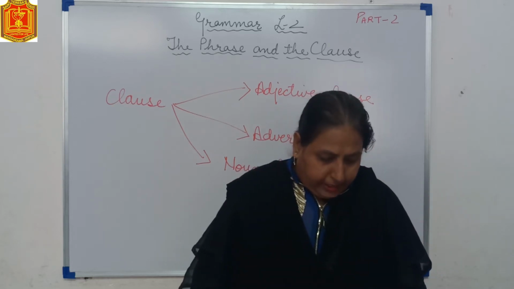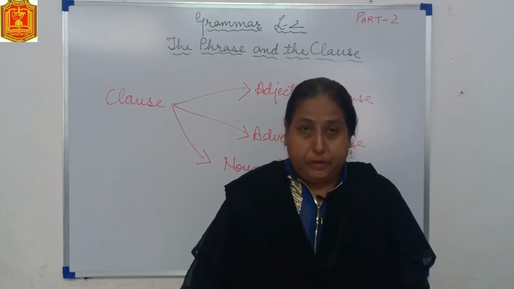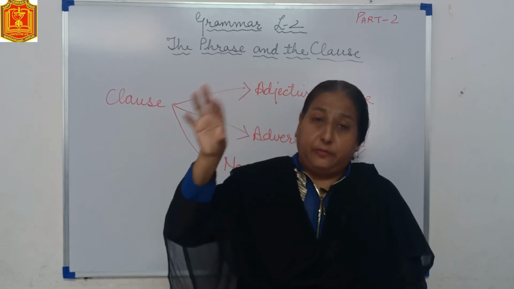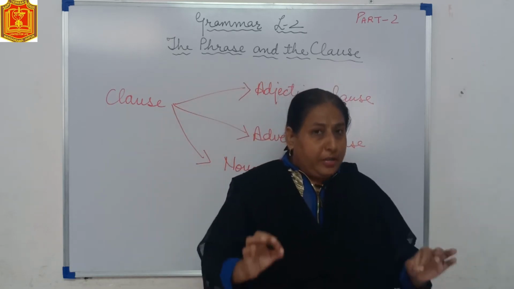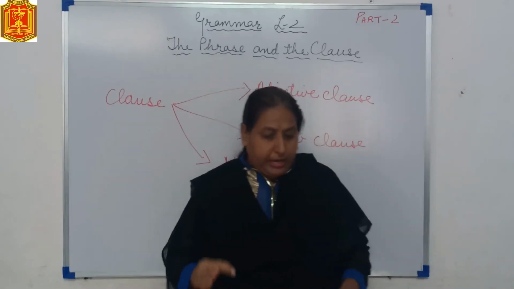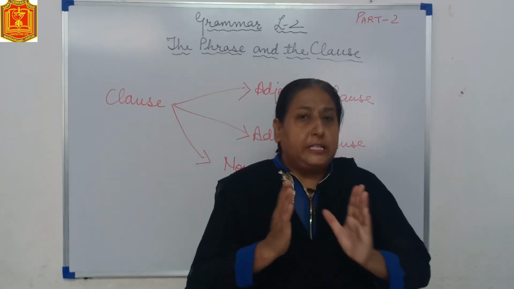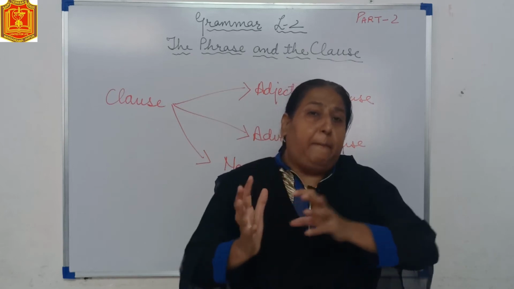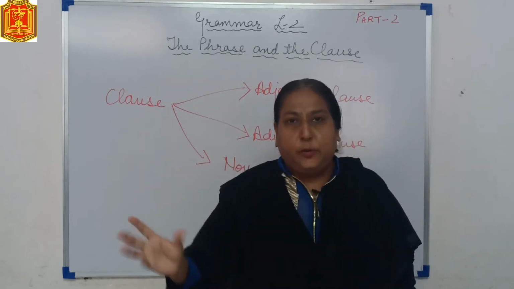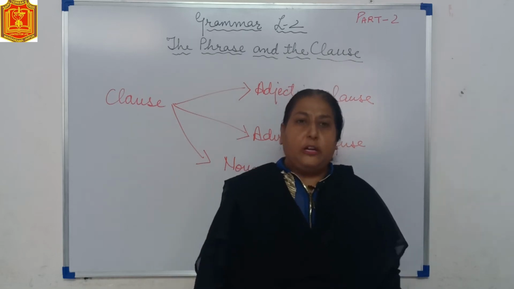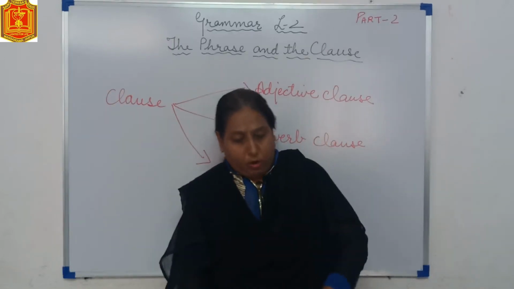So that is what is called the main clause, because it can be a part of the sentence and it can stand independently also. Now in the same sentence, if I talk about if he works hard, this is only a part of the previous sentence. It cannot stand individually. So this is called your subordinate clause.